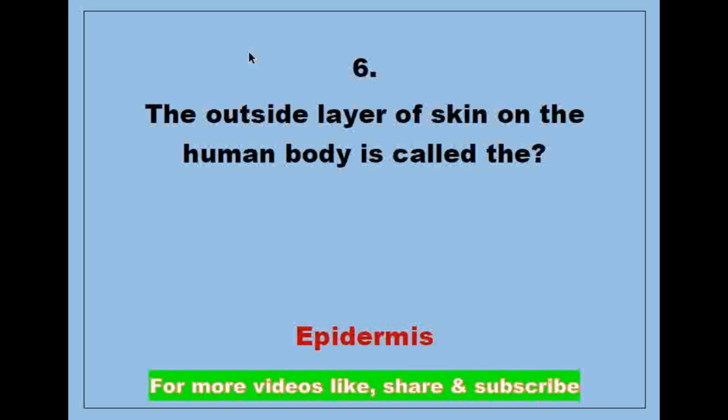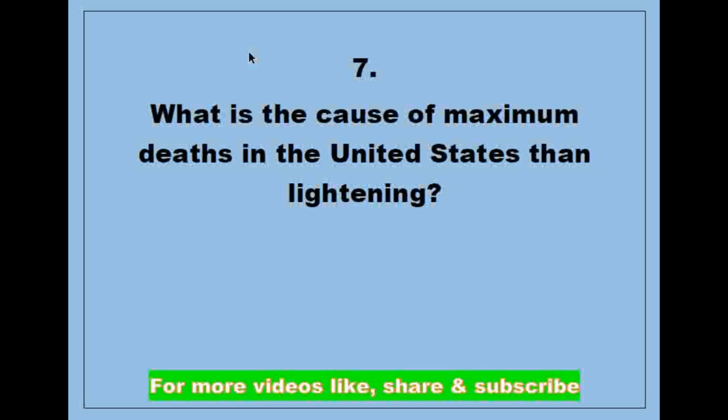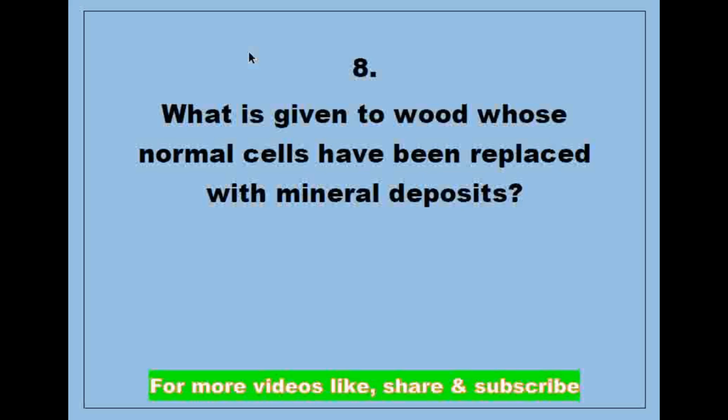Answer is epidermis. Next question, what is the cause of maximum deaths in the United States than lightning? Answer is tornadoes. Next question, what is given to wood whose normal cells have been replaced with mineral deposits?